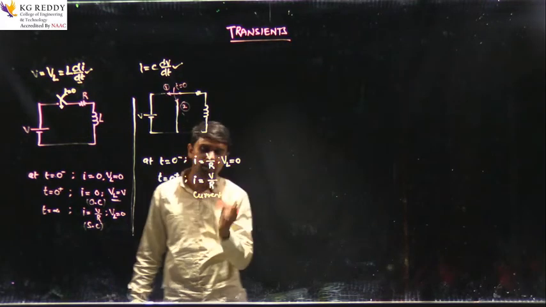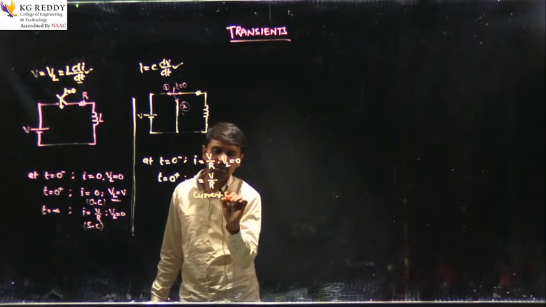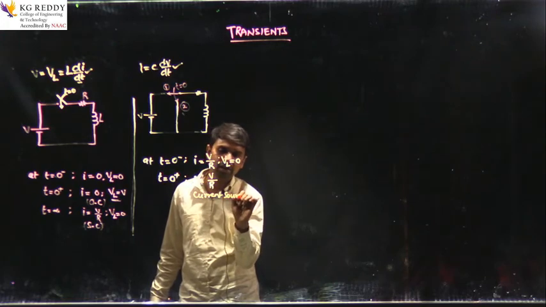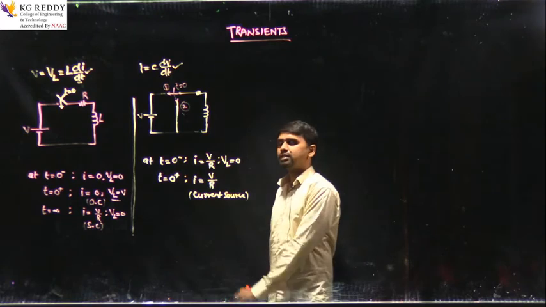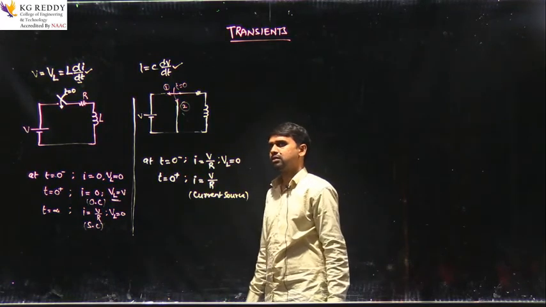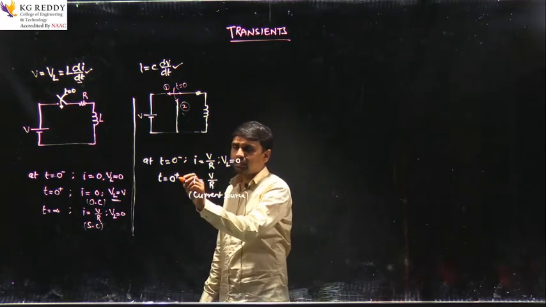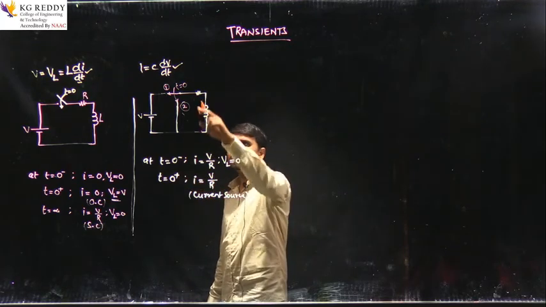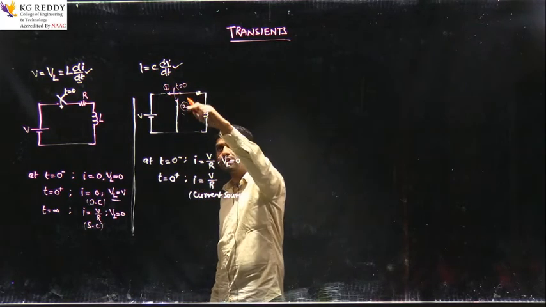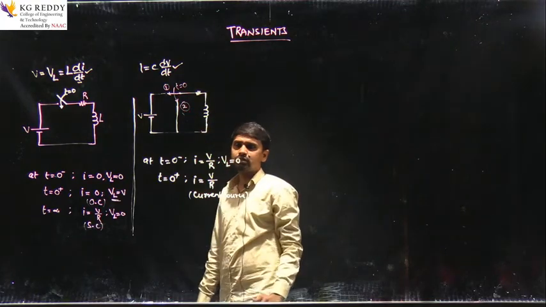For a moment of time, the inductor will act as a current source here. Okay, right? So this is the situation of the inductor when it is disconnected from the source and connected to position 2 here,